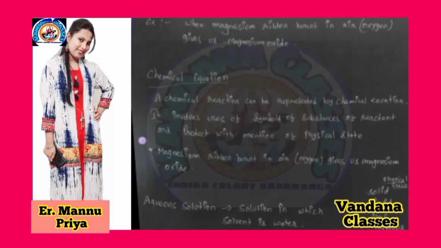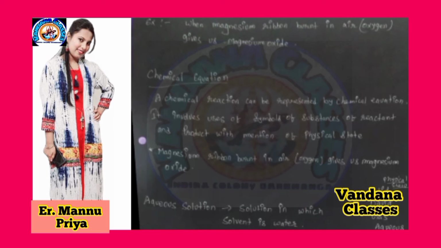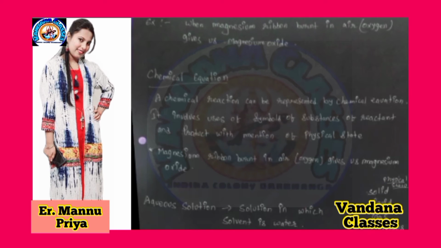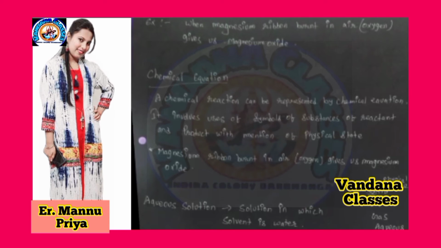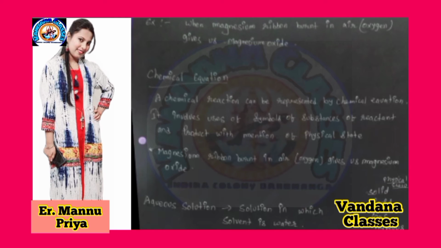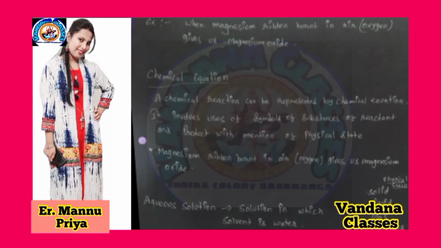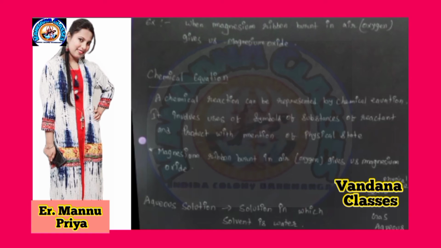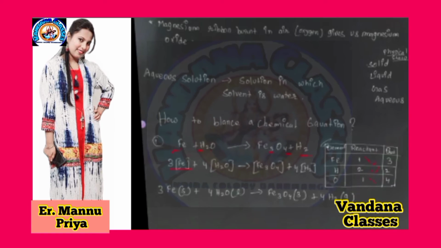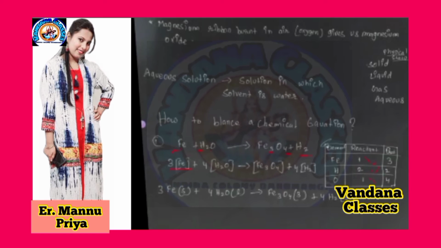You already know the physical states from the previous class: solid, liquid, gas, aqueous. Magnesium ribbon burned in air, air means oxygen. If oxygen is present, then we can burn anything.